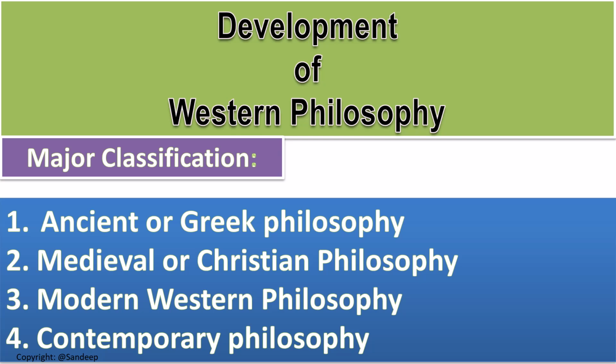In simple words, it begins around the 6th century and ends around the 15th century. Medieval philosophy is popularly known as Christian philosophy. The third stage is modern Western philosophy. It begins around the 16th century and ends around the 19th century. The fourth and final stage is contemporary philosophy, which begins around the 19th century and is continuing.